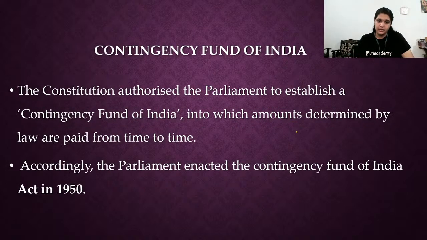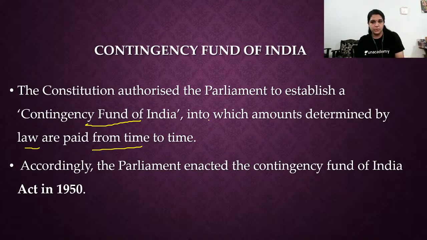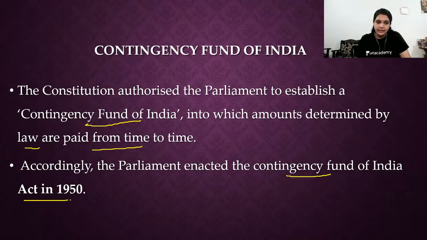Finally, the contingency fund. The Constitution authorized the Parliament to establish a Contingency Fund of India into which amounts determined by law are paid from time to time. That is every year. To be precise, every year a certain amount of money is decided by parliamentary law. The Parliament only decides how much money has to be paid. Every year the money is updated in that contingency fund. Okay, what is this contingency fund? The Parliament enacted the Contingency Fund of India Act in 1950.